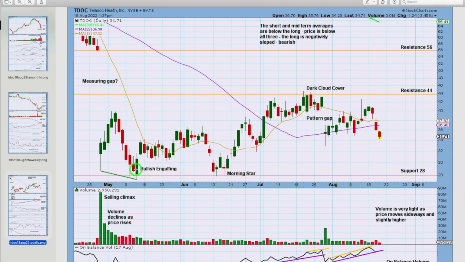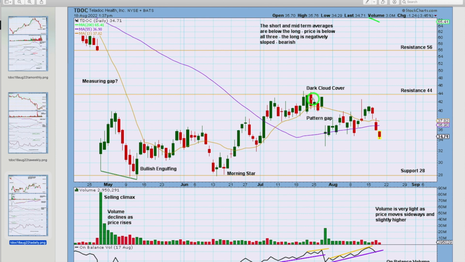This does look bullish, and given the circumstances of that extreme downward trend with a selling climax, I would give weight to this bullish engulfing candlestick pattern. Here's a morning star candlestick pattern, almost a doji, but this isn't really a line, is it? It's a really small real body. So here's another bullish candlestick pattern.